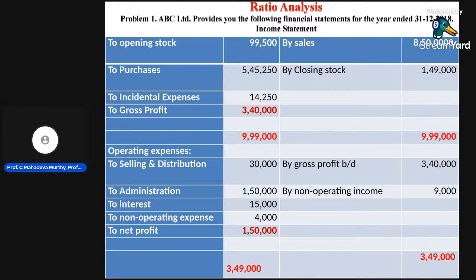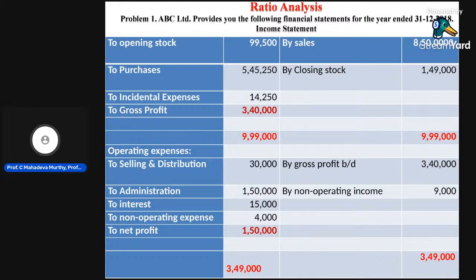Then in this ABC Limited, they also provided non-operating income of 9,000. So the credit side is more: 3,40,000 plus 9,000 is 3,49,000. Then the difference of 3,49,000 minus 30,000, 1,50,000, 15,000 and 4,000 gives the net profit of 1,50,000. This is about the income statement information.